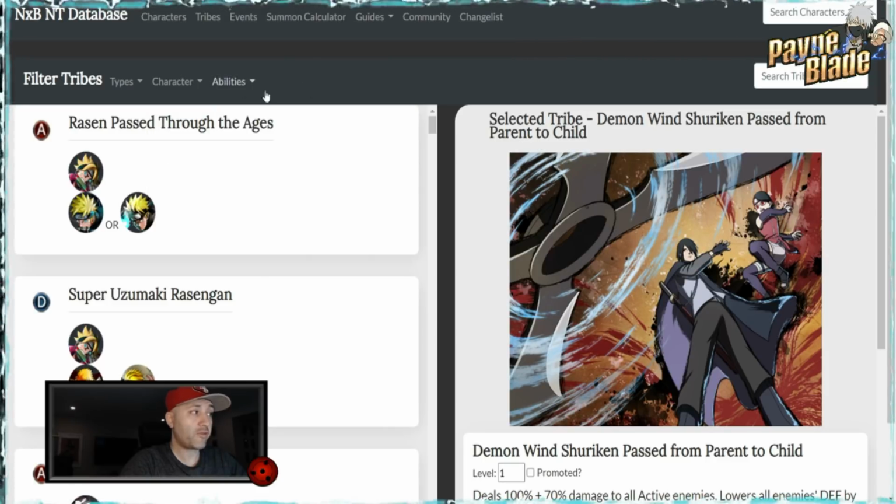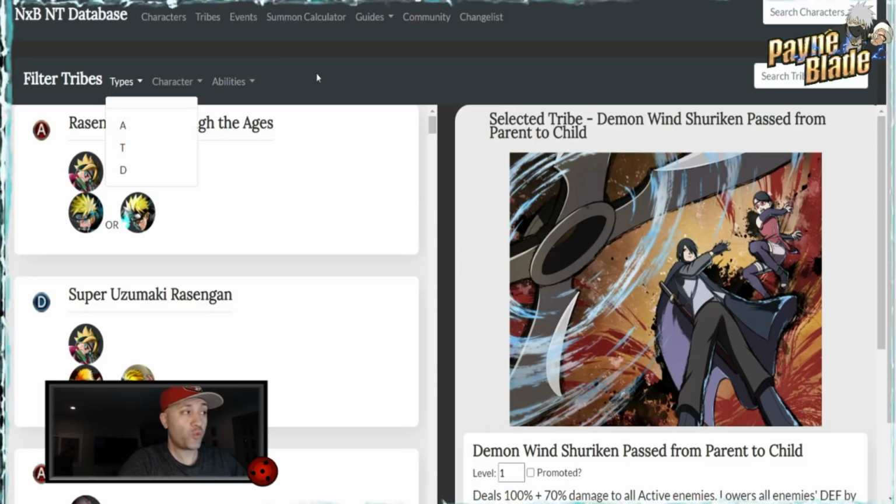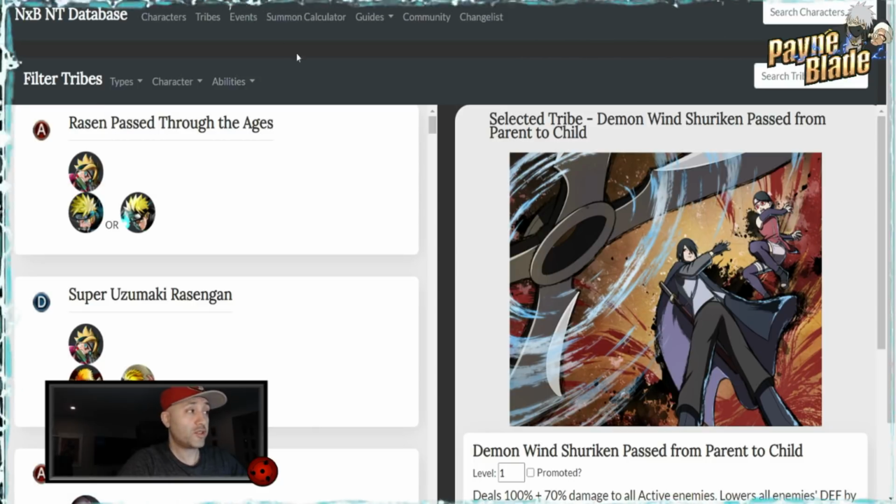Okay, so there's a lot of different options here, guys, but it's a great way for you to figure out what tribes you're looking for and see what the effects of the tribes are. Or if in general you don't know how the tribes work and you're looking for a specific type, it's a great way to use it. So again, Patman, well done. Very well done, actually. I'm impressed by all this because he did it all by himself.